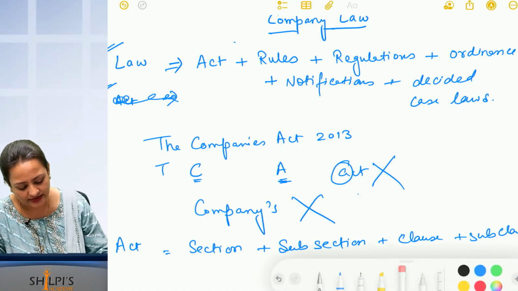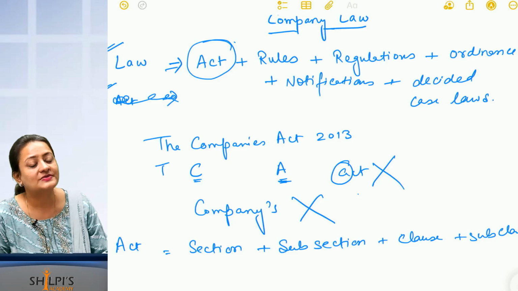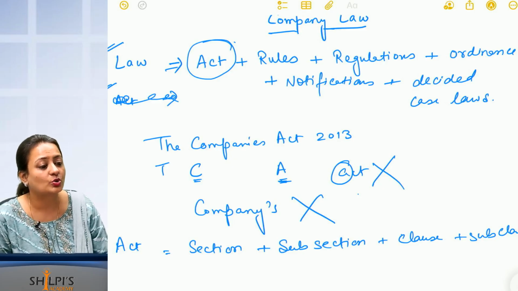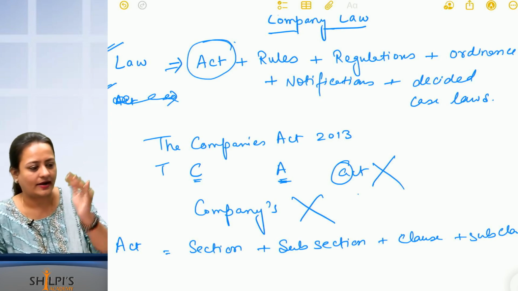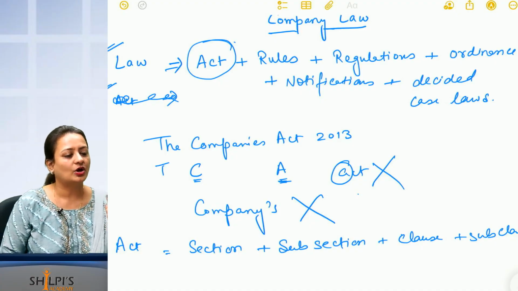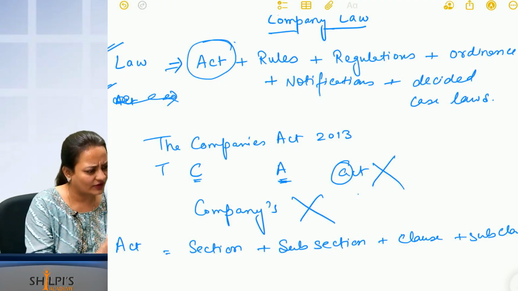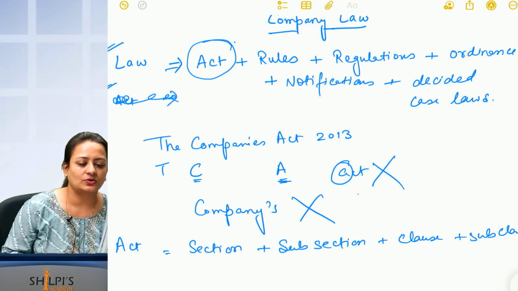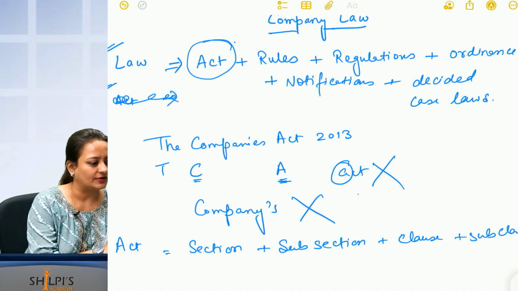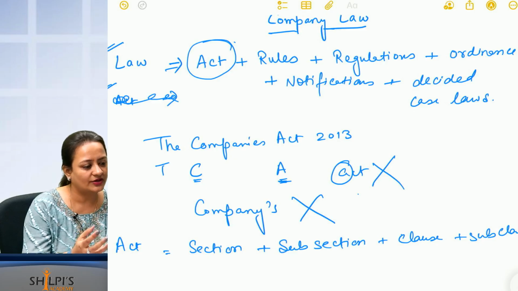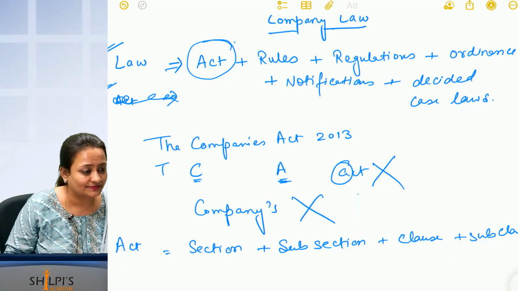Ma'am, what are rules? So MCA basically forms rules also. Rules tell us how to do what is written in the Act. All the details cannot be told in the Act, so they mention in the rules how to do it. For example, the Act says this is how you can pay dividend, and this much rate of dividend you can give. In the rules they will tell you how to calculate that.